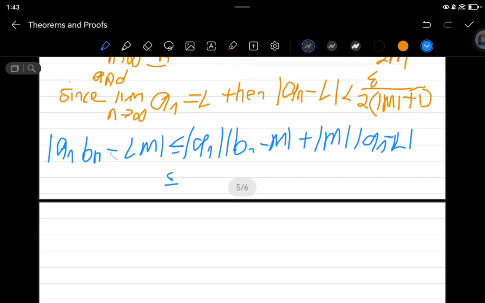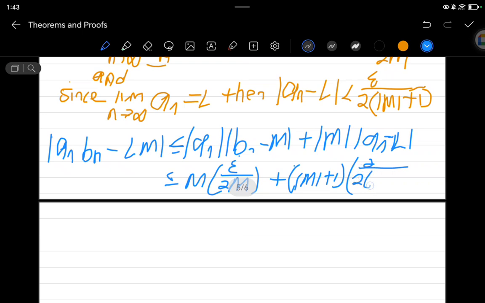What is our a of n? A of n is M. B of n is epsilon over 2M, plus our absolute value of m, it's the absolute value of m plus 1. And our a of n minus l is epsilon over 2 times the absolute value of m plus 1. Right? So this would cancel this.